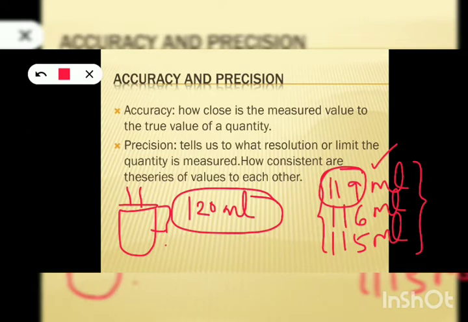Then talk about precision. So what is precision? Here, these 3 values, 119, 116 and 115, just compare between these 3 values. Are they close or are they very near to each other? No. So these values are not precise because they are not consistent.